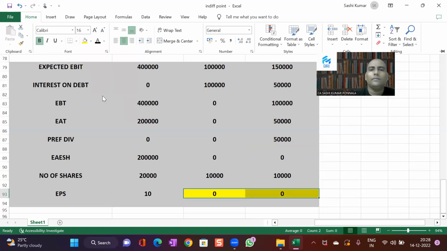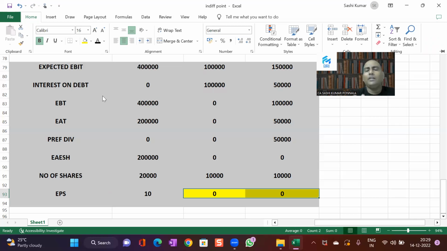I hope you understood. Then tell me, what is the basic difference between indifference point and financial break-even point? The indifference point is the level of EBIT where two financial plans produce the same EPS. To get the same EPS from either of the plans, how much EBIT we need from the project is indicated by the indifference point.